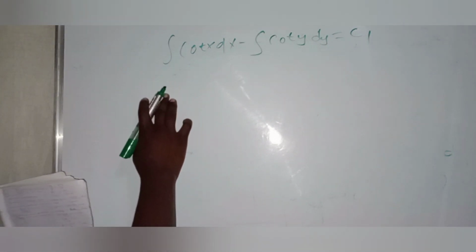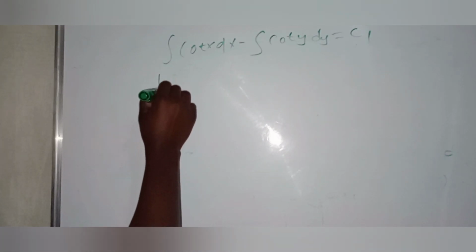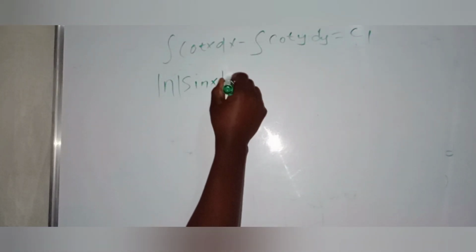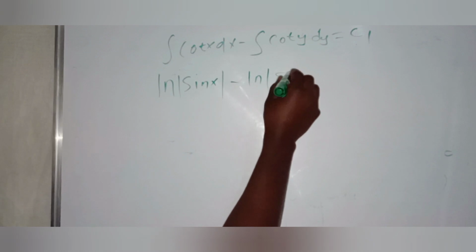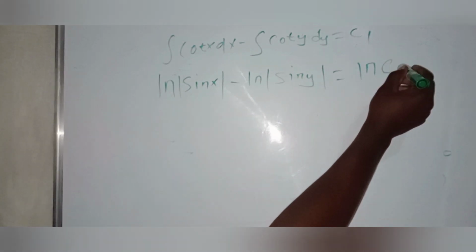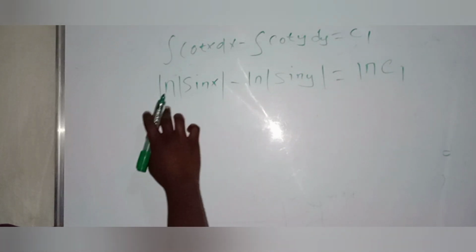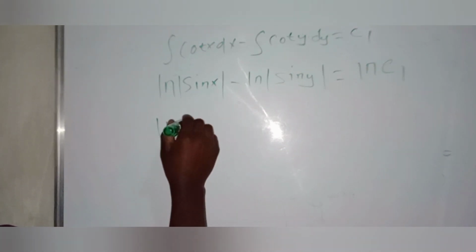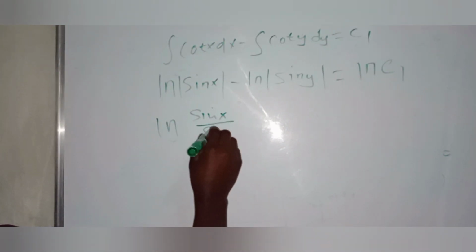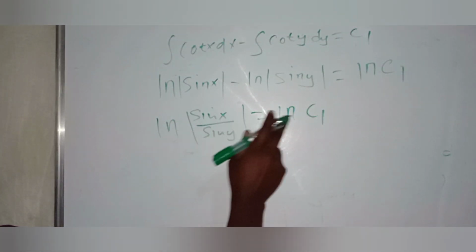From our table, the integral of cot is natural log of sin x, minus natural log of sin y, is equal to natural log of c1. Using the law of logarithms, you factor out: natural log of sin x divided by sin y is equal to ln of c1. ln and ln cancel.